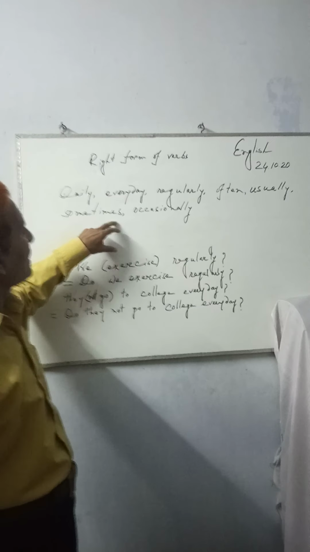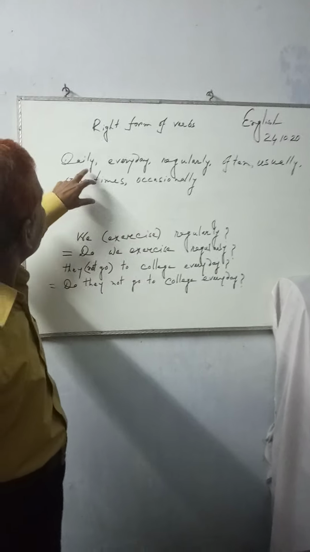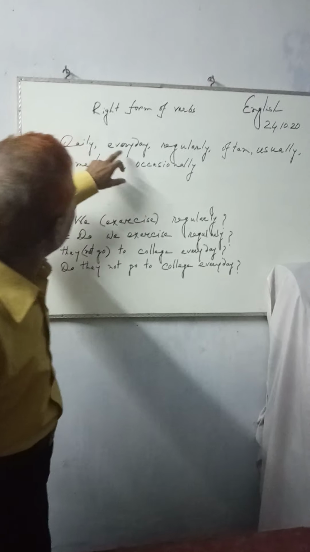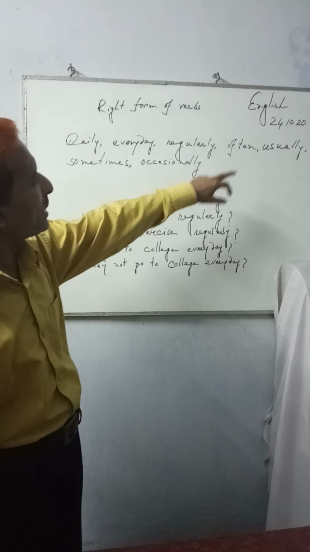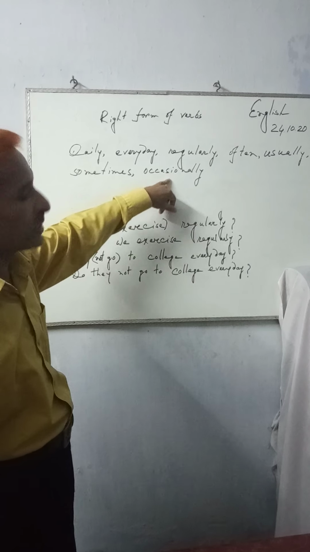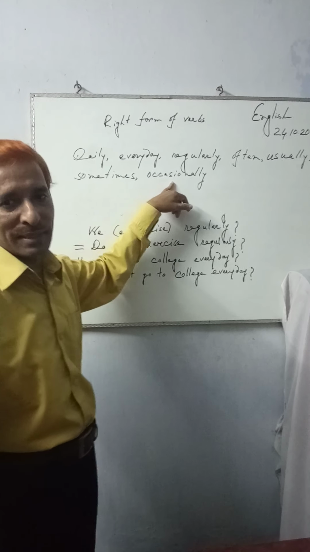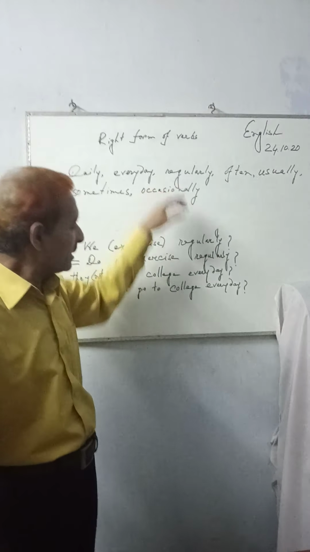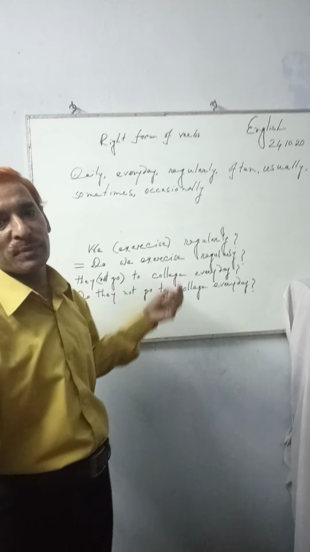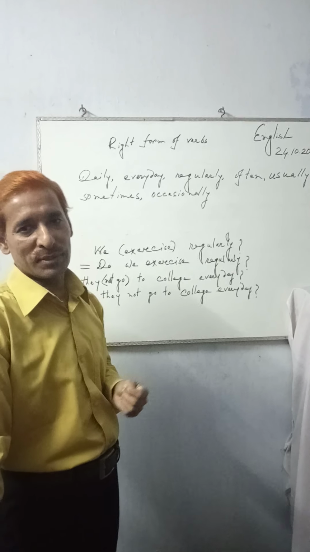If there is daily, every day, regularly, often, usually, sometimes, occasionally in any sentence, then we use present indefinite tense.